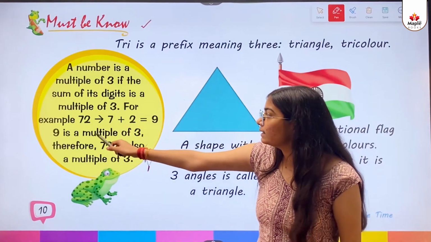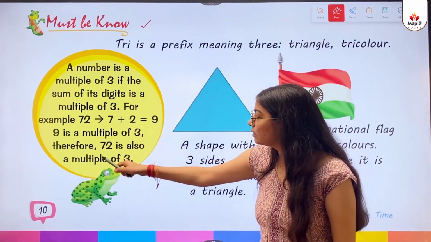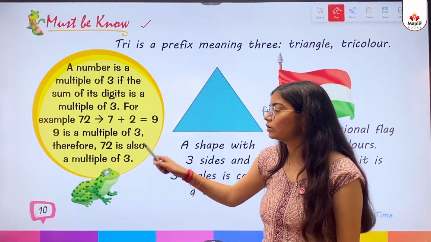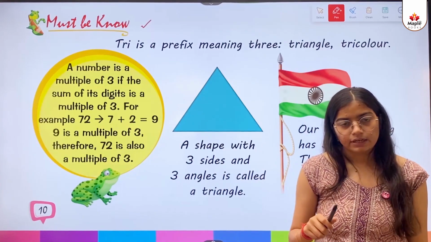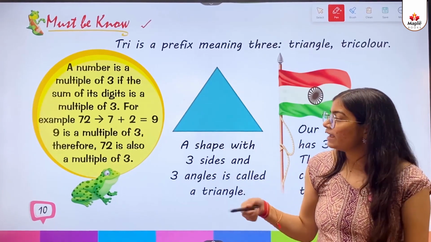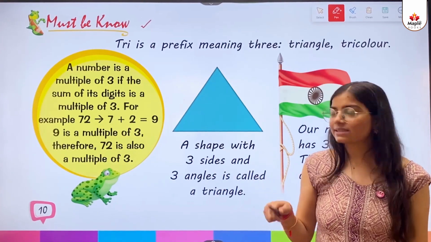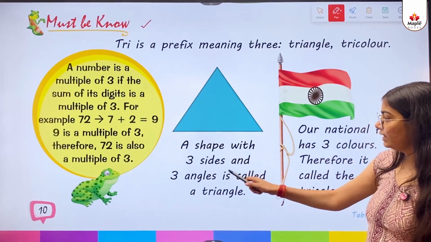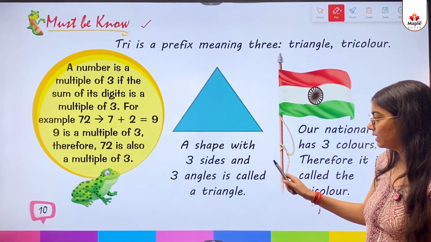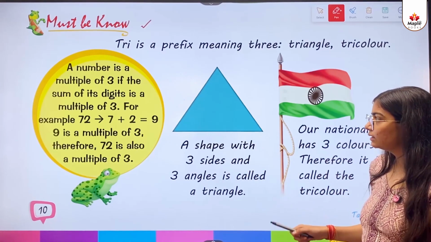Now 9 is a multiple of 3, therefore 72 is also a multiple of 3. So I already explained this, right kids? A shape with 3 sides and 3 angles is called a triangle.